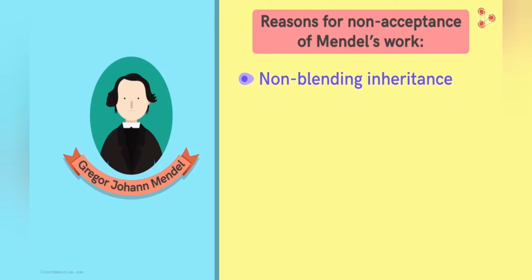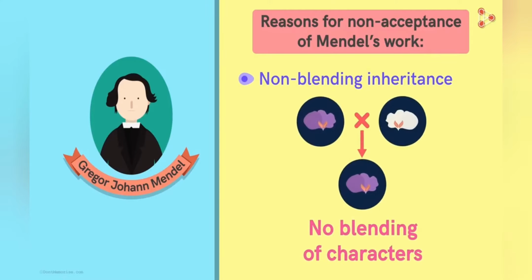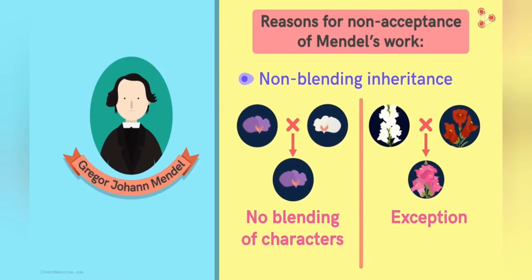According to Mendel, genes, or factors to be precise, do not blend, and the phenotype of the offspring is similar to only one parent. It cannot be an intermediate between the two parents. However, the variations seen in organisms in general could not be explained by this concept of non-blending of characters.